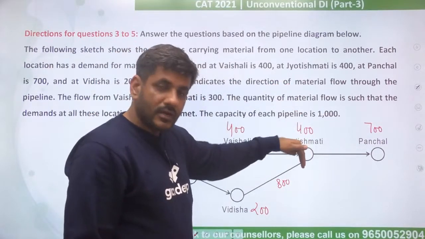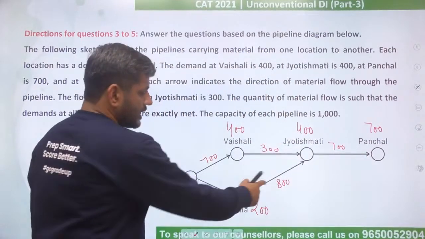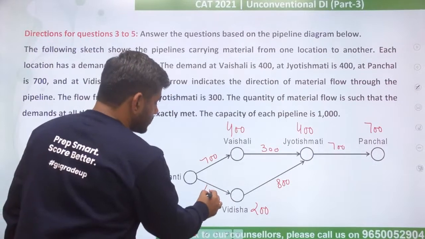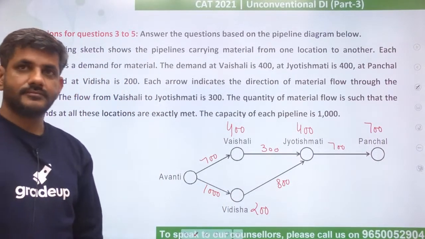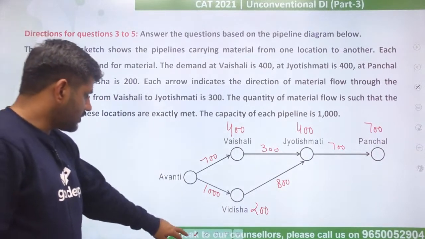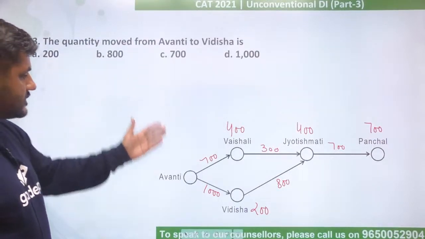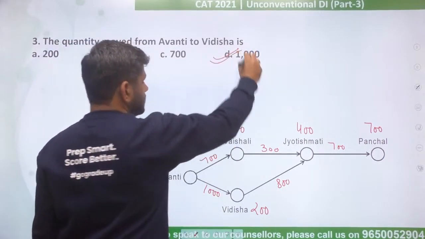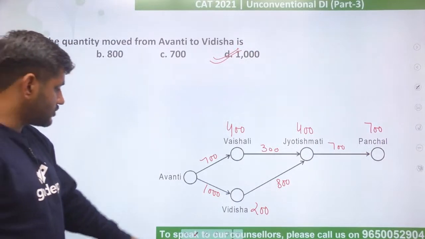They will keep 400 and they will send 700 to Panchal. और अगर 800 का flow Vidisha से आगे जा रहा है after meeting their requirement, so this pipeline should have a total of 1000 capacity, right? And that's it, the job is done. Look at the questions. First, the quantity moved from Avanti to Vidisha. The answer would be option D, which is equal to 1000. Okay? Answer is option D, that is equal to 1000.